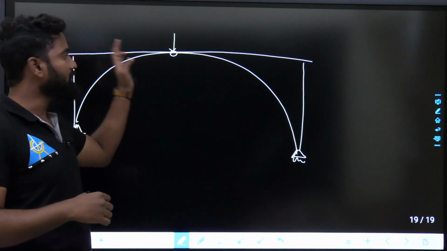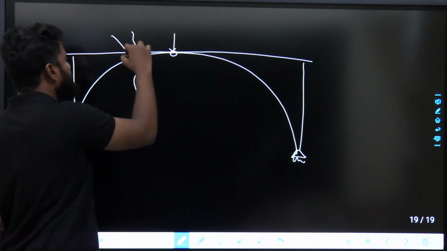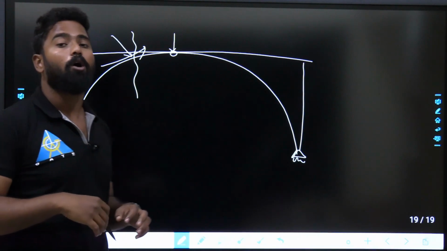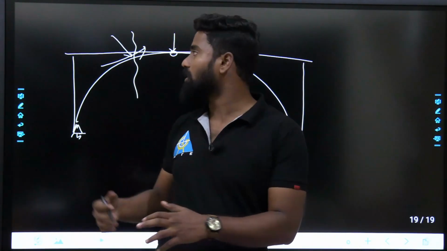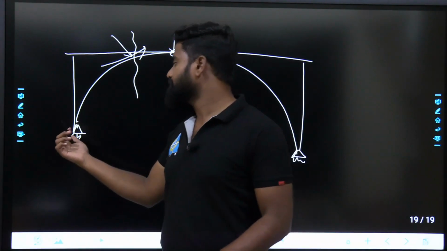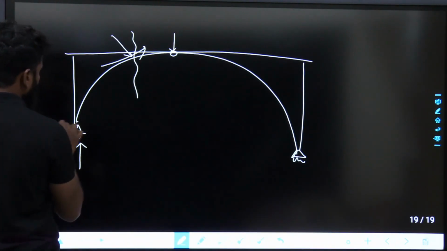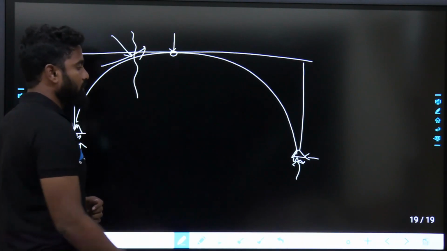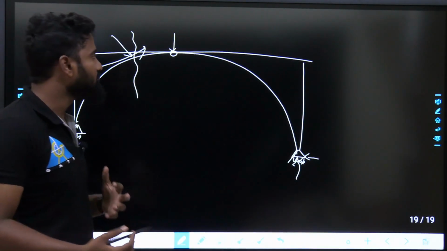What is the normal thrust? What is the radial shear at any section? What is the bending moment at these points? All those things we are going to see, and how the thermal stresses are going to affect the horizontal thrust. Here you will see something like horizontal thrust like this. Fine. This is also a hinge support over here. So these are the 3-hinged arch parts.